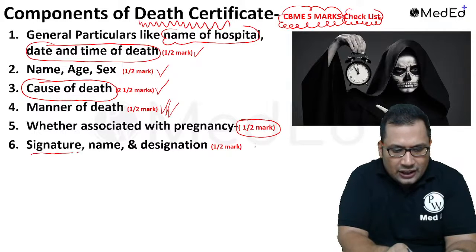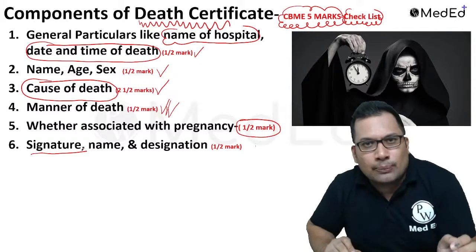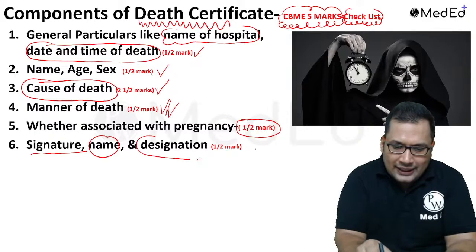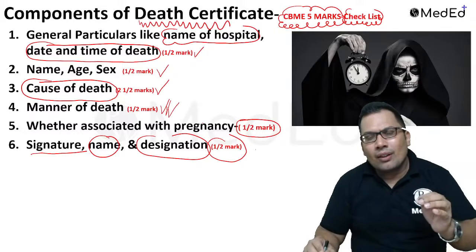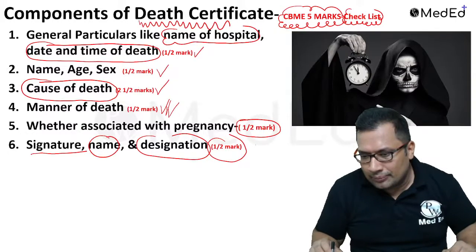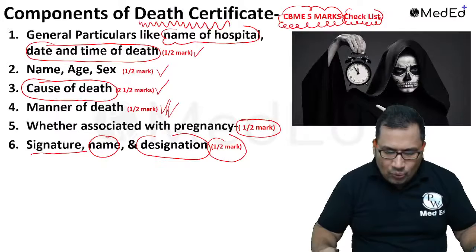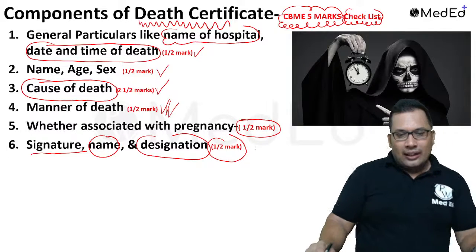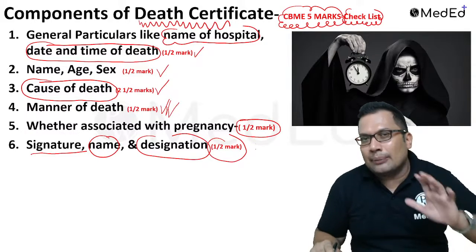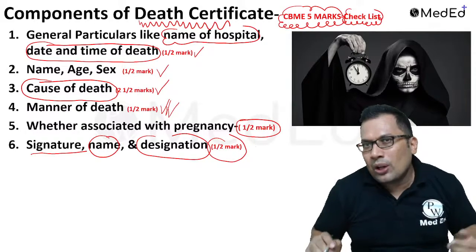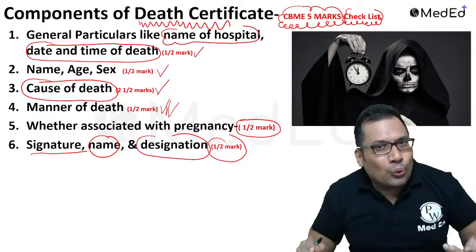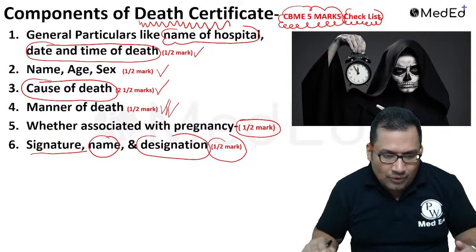Finally, the signature of the doctor, like Dr. Manjunath, MBBS MD, Maulana Azad Medical College, New Delhi. Name and designation. So these are the standard components of the certificate according to the CBME curriculum. Let's see now one by one some important concepts and also some examples and some frequently asked questions. What are commonly asked questions in your viva? And what are the common mistakes you tend to make while writing the certificate? All this we're talking about.